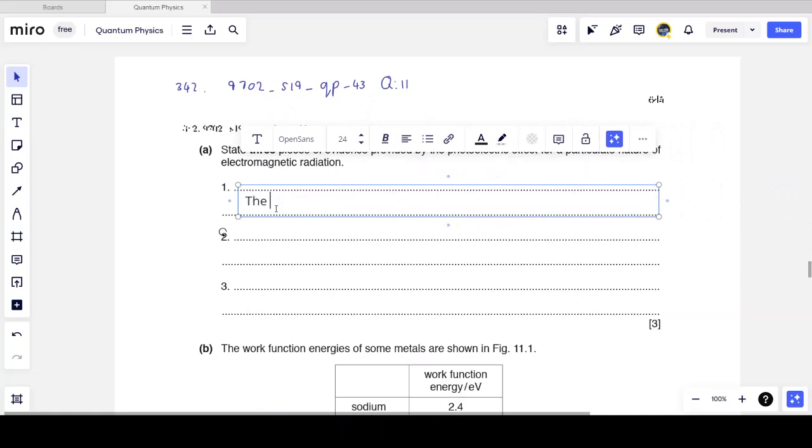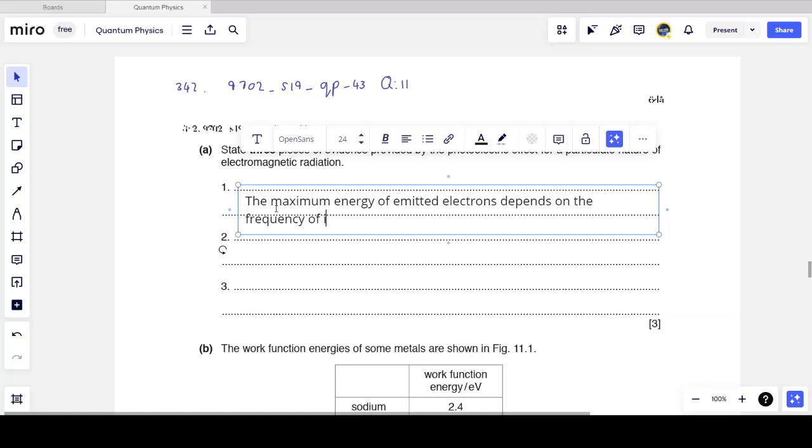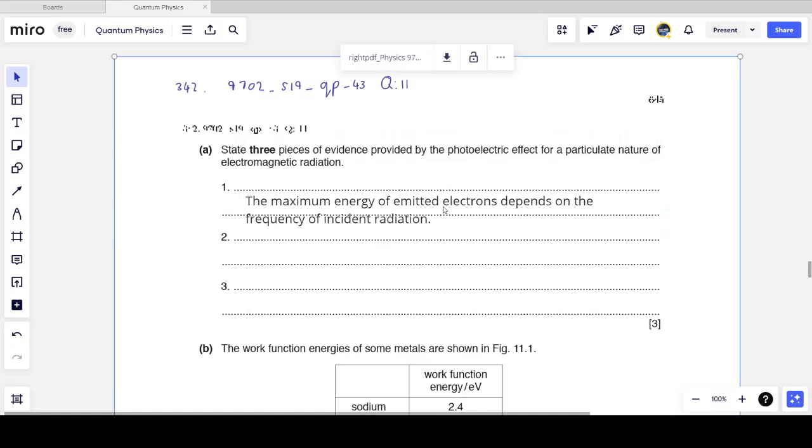So the first one I want to talk about is the maximum kinetic energy of emitted electrons depends on the frequency of incident radiation. It does not depend on the number of photons that are coming per unit time.